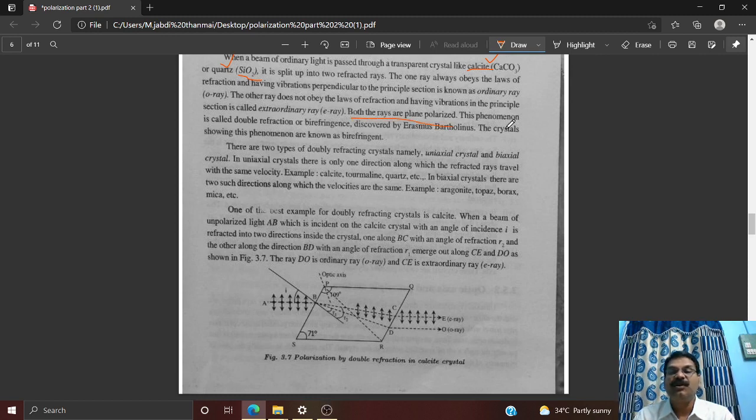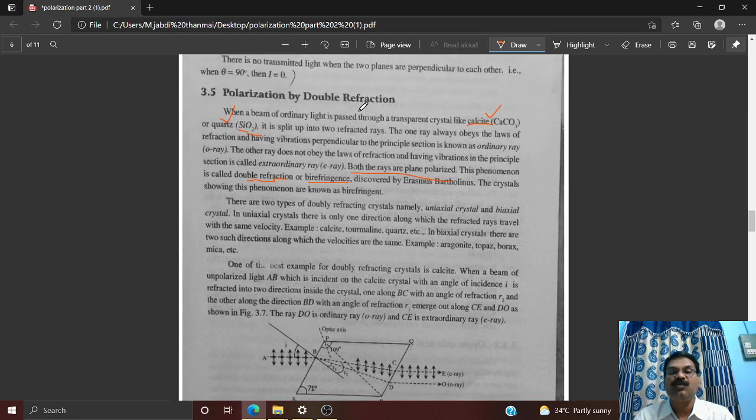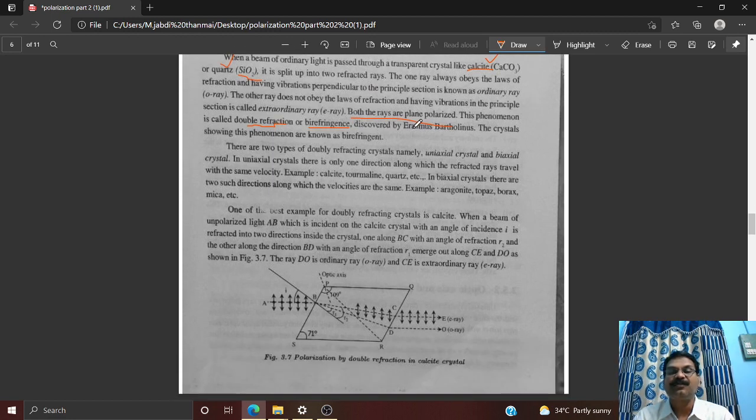The whole phenomenon is called double refraction, and the other name for double refraction is birefringence. This double refraction was first discovered by the scientist Erasmus Bartholinus. Crystals which show the phenomenon of double refraction are called birefringent.